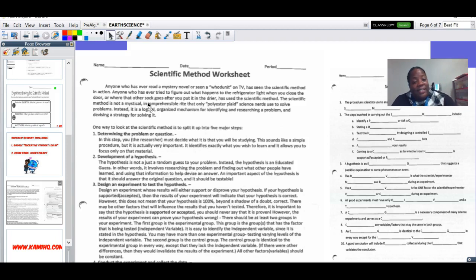One way to look at the scientific method is to split it up into 5 major steps. The worksheet we did in class actually had 6 major steps. So some scientific method steps are different than others, but they all do the same thing.